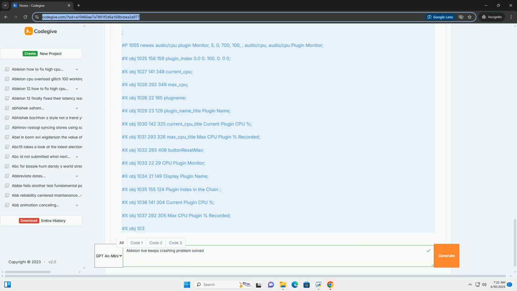Audio feedback loop detection, conceptual. This example provides a conceptual approach. A fully robust solution requires deeper signal analysis.